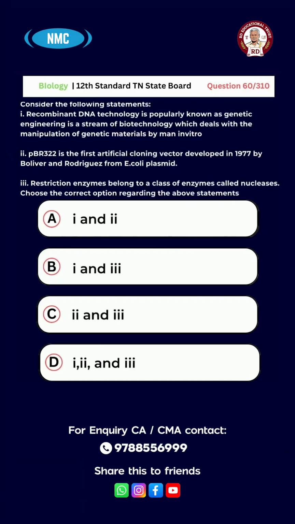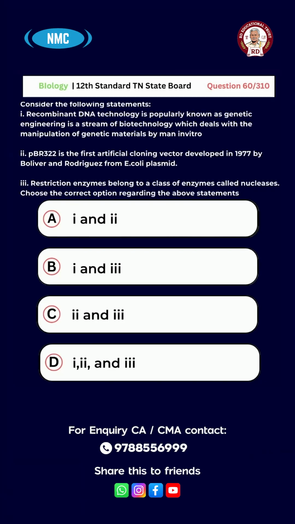Question number 60. Consider the following statements. 1. Recombinant DNA technology, popularly known as genetic engineering, is a stream of biotechnology which deals with the manipulation of genetic materials by man in vitro. 2. pBR322 is the first artificial cloning vector, developed in 1977 by Bolivar and Rodriguez from E. coli plasmid. 3.